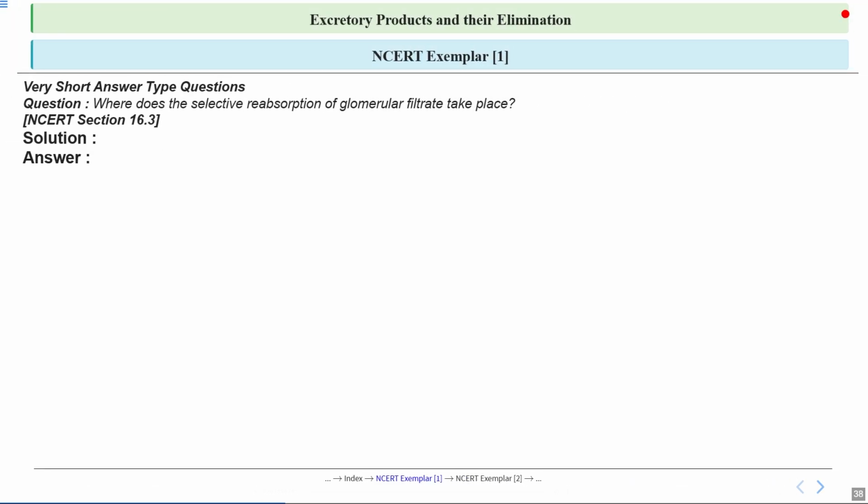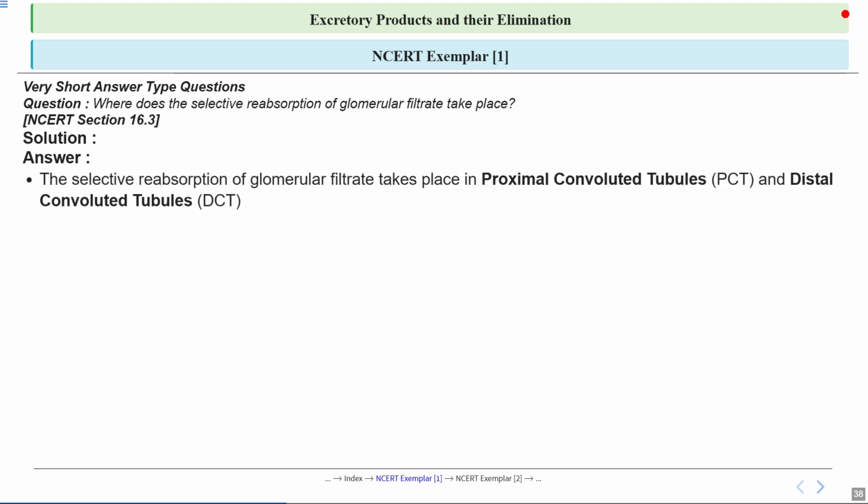Let's see the answer. The selective reabsorption of glomerular filtrate occurs at specific parts of the nephron, and this is important because it ensures that essential nutrients and water are reabsorbed back into the bloodstream. The primary sites for this selective reabsorption are the PCT, which is the proximal convoluted tubule, and the DCT, which is the distal convoluted tubule. These structures play an important role in filtering and reabsorbing substances that the body needs to retain.